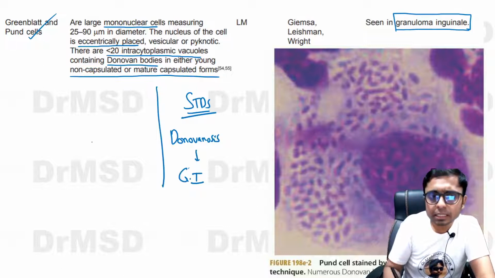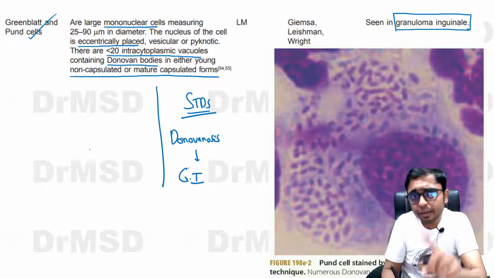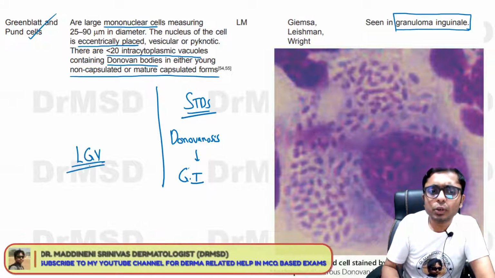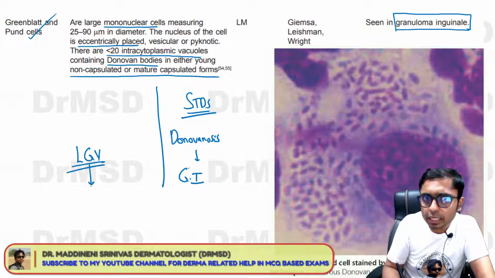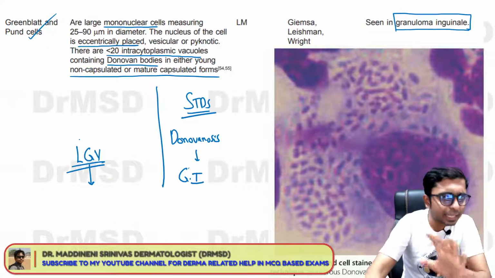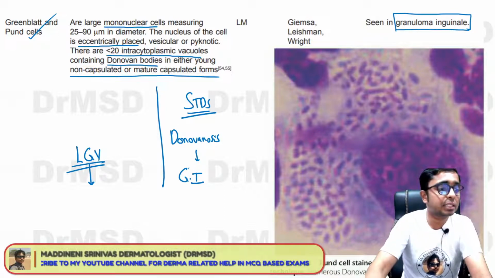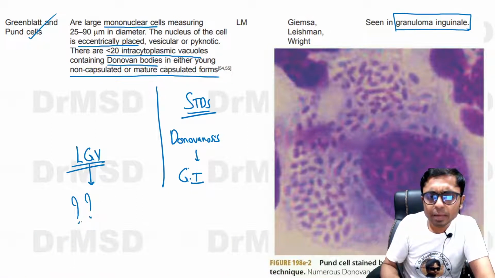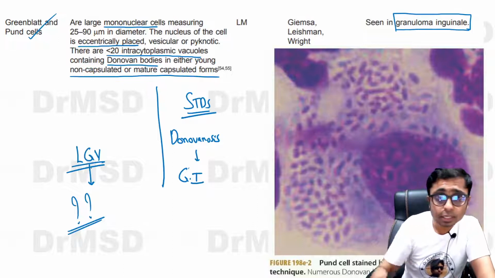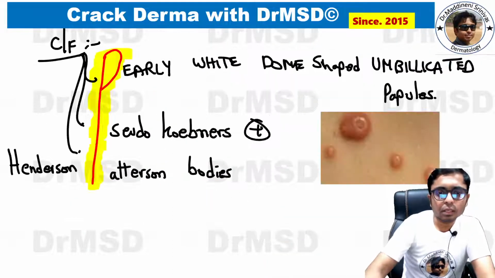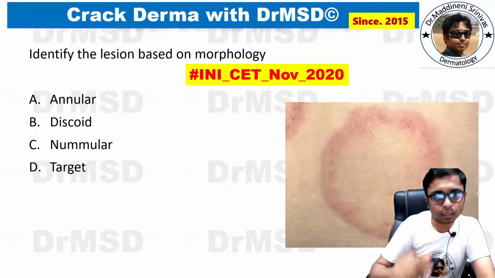And apart from this, there is one STD which has the name lymphogranuloma venereum. Can you tell me the causative organism for lymphogranuloma venereum? This is a very silly looking question, but it can be asked as an MCQ, which is why I am asking all of you. Please type your answer in the comment section. What is the causative organism of lymphogranuloma venereum? So this is about molluscum contagiosum.